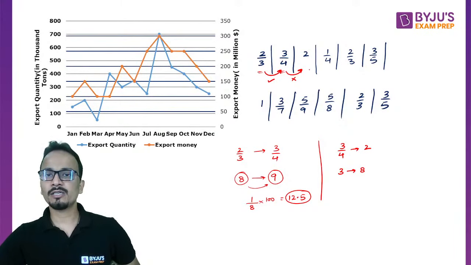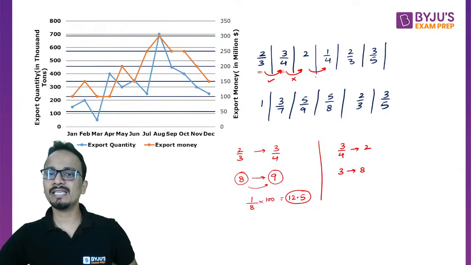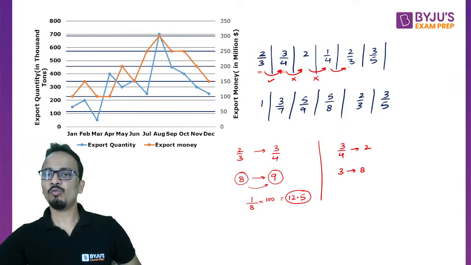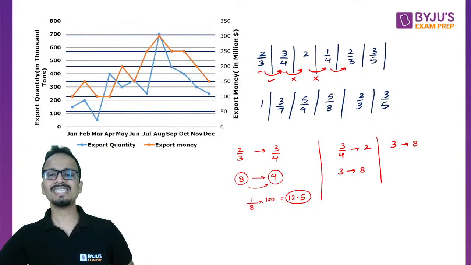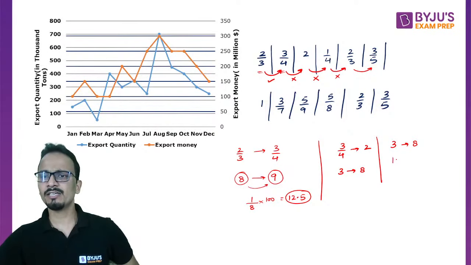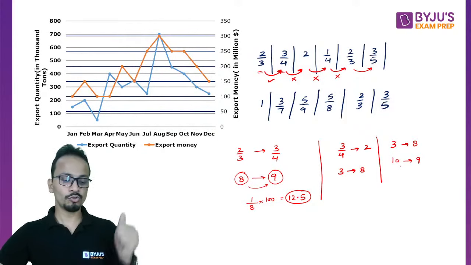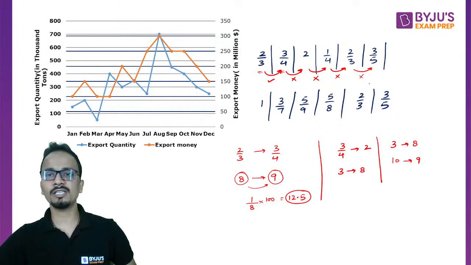Now in the next case, 2 to 1 by 4, it is not a growth, the value is decreasing, so again it will not be considered. The next year, 1 by 4 to 2 by 3, I'll do the cross multiplication. Again I'll get from 3 to 8. 3 से 8 हो रही है value, again double से ज़्यादा increase है, I'll not consider this value. Next year 2 by 3 to 3 by 5. So cross multiply कर लो, easy लगेगा. 10 to 9. So from 10 the value is going to 9. So it's a decrease. I will not consider this value.